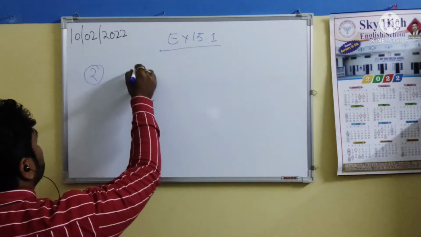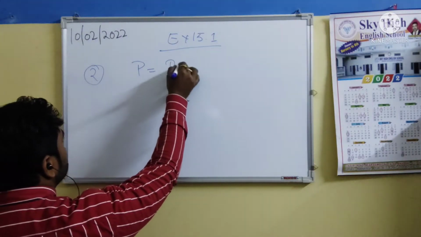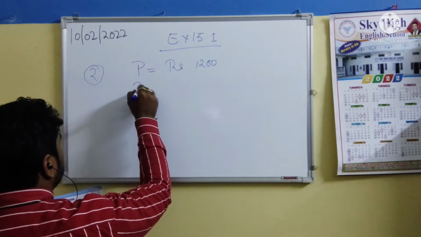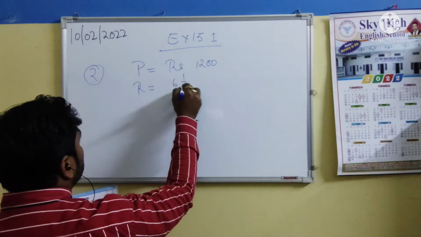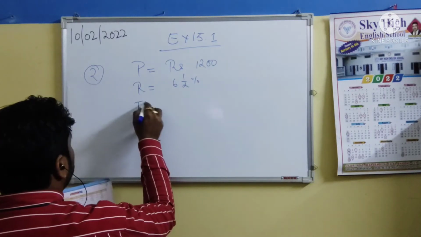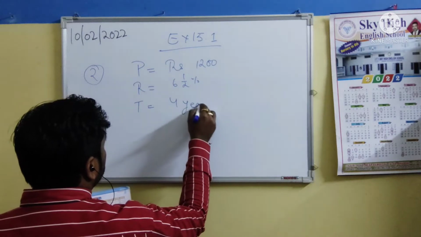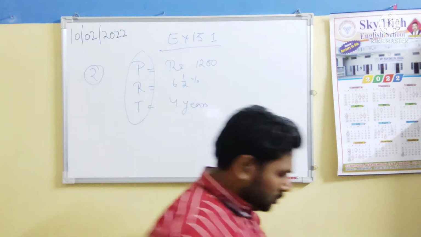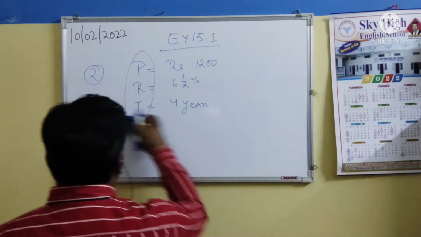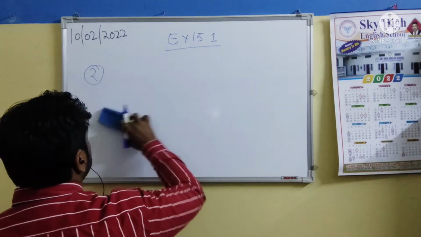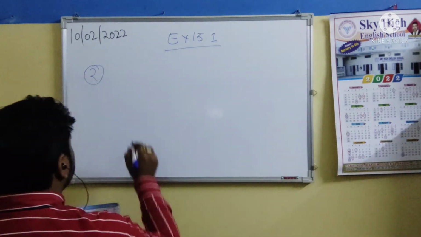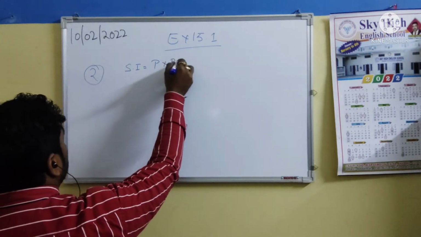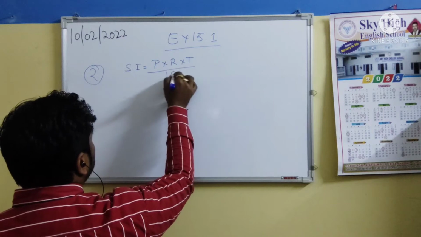So let me write the procedure. We have the principal of rupees 1200, rate of 6 1/2%, and time of 4 years. We have all the 3 things, so it's very simple. Okay, so let's start with the formula. The formula is simple interest equals P into R into T by 100.